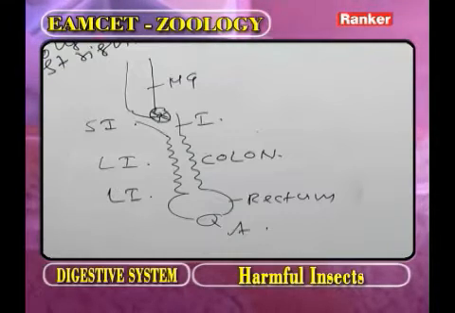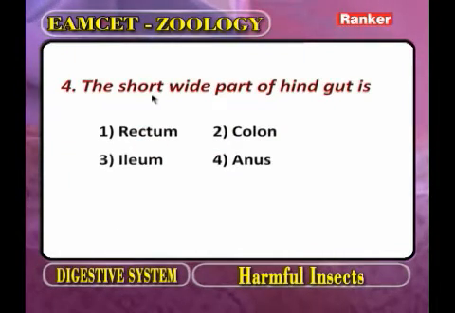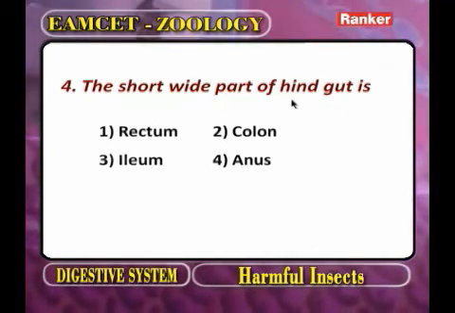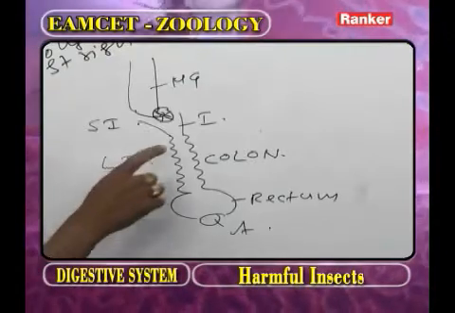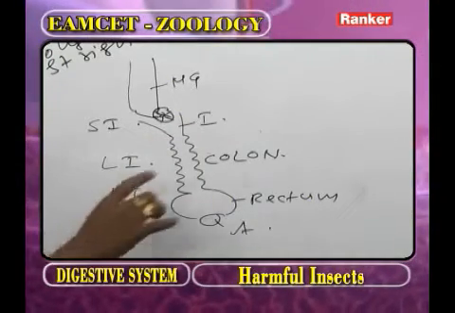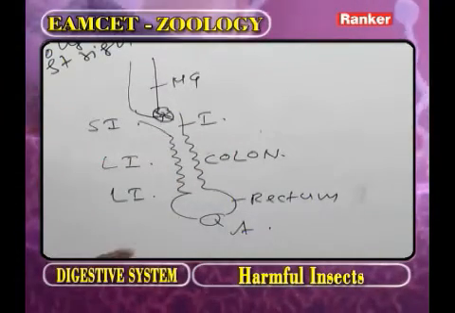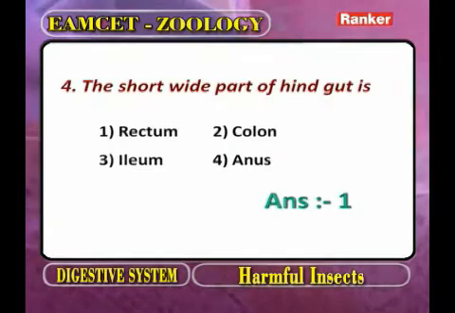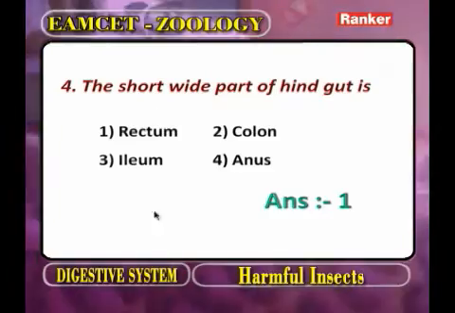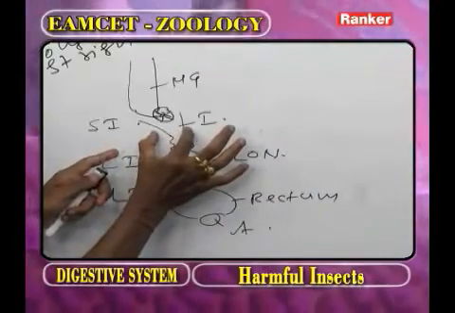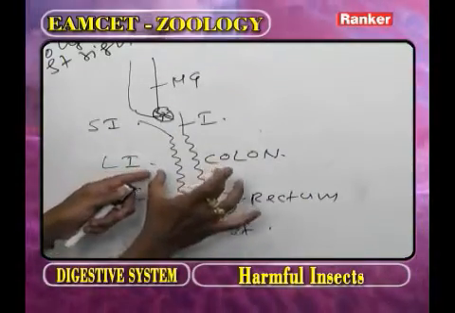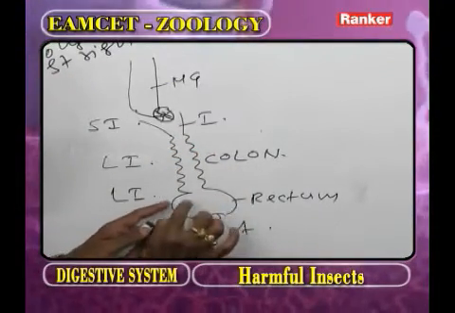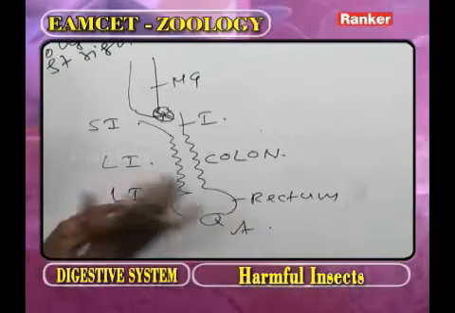Now go for the next question. The short wide part of hindgut. As we observe the hindgut, one part is ileum, the second is colon and the third is rectum. Here, the question is the short wide part. The ileum is small and narrow, whereas the colon is elongated and coiled. What about the rectum? The rectum is short, wide and sac-like.